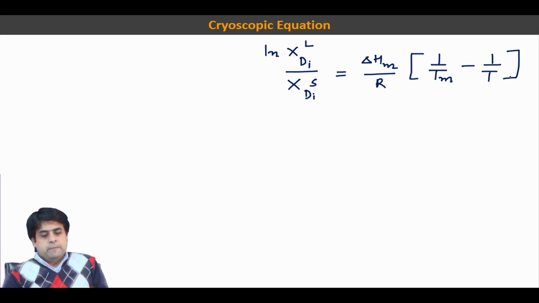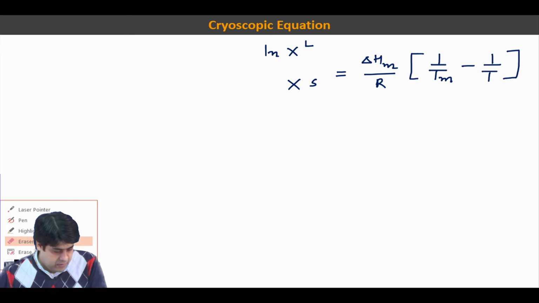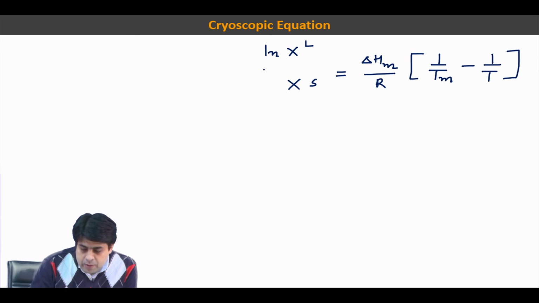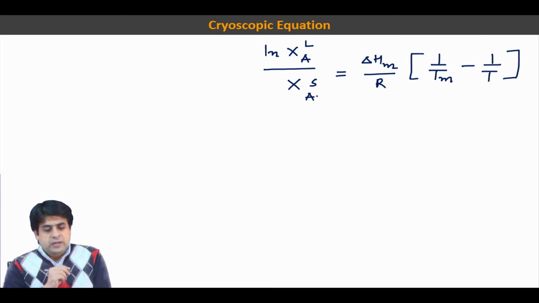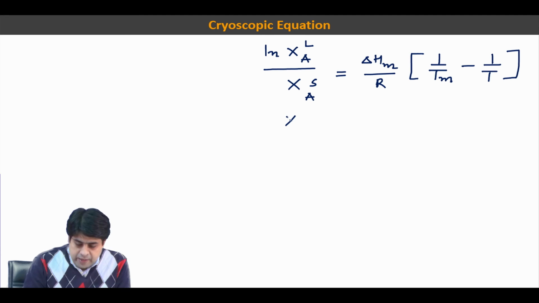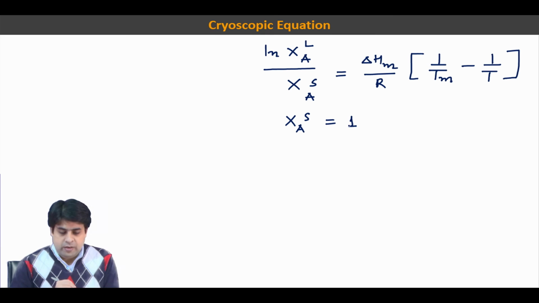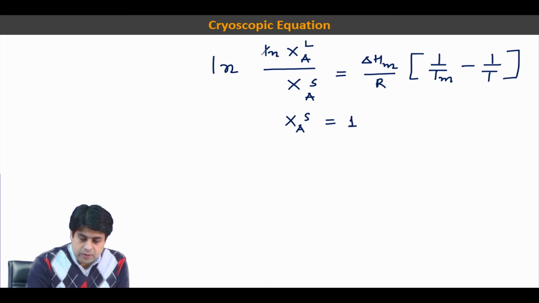Suppose we replace this with components A and B. In the first case we consider that x A in solid is a pure phase, that is 1.